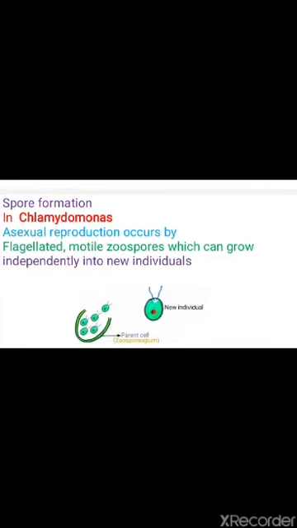Then the third type is spore formation. So what is spore formation? An example for this is Chlamydomonas. Chlamydomonas is a type of algae. Okay. So here in Chlamydomonas, spore formation takes place.